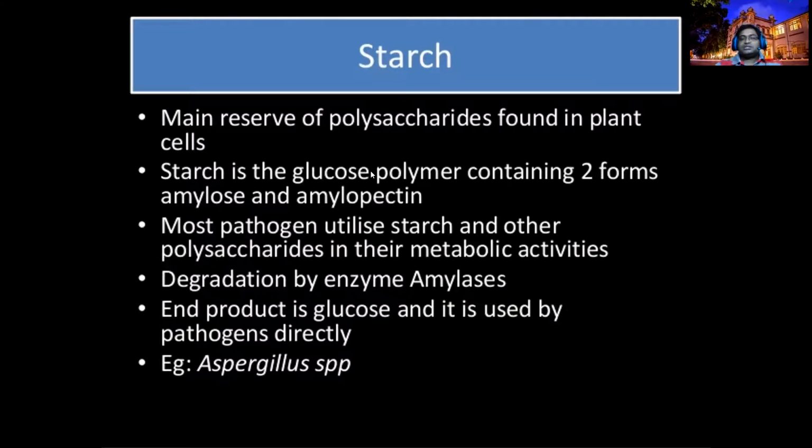The starch, right? Starch is a glucose polymer, right? Certain organisms, especially Aspergillus, produce amylose and amylopectin-degrading enzymes to break the starch into glucose. Then they can easily consume that glucose.